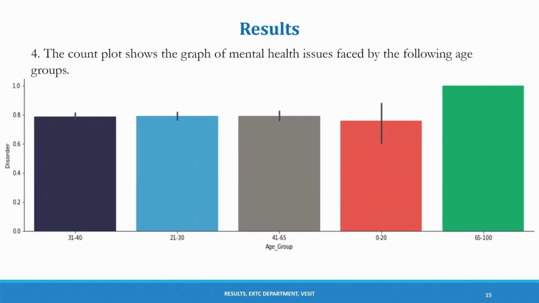Our next analysis is made on the mental health issues faced by the age groups. In this, the least issues are faced by 0 to 20 years old. Most of the issues are faced from the age of 65 to 100, and moderate level issues can be seen from the age of 31 to 65.